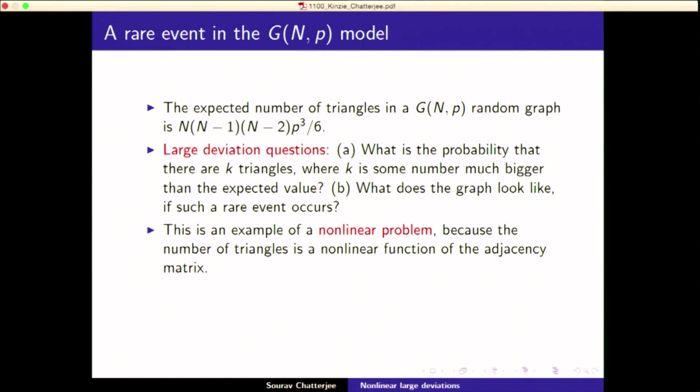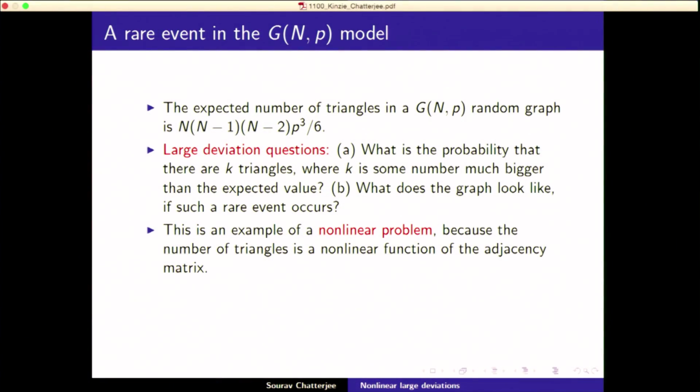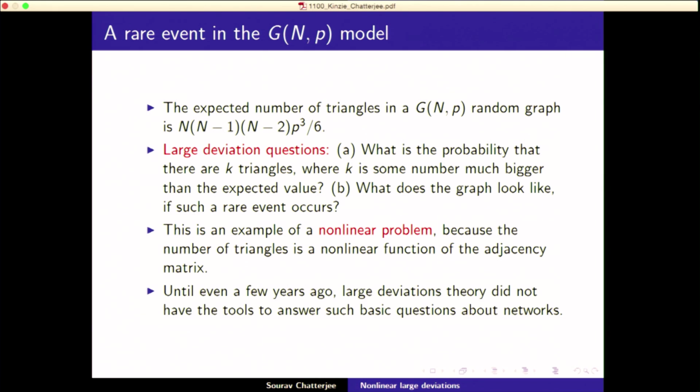So this is an example of a nonlinear problem because the number of triangles is a nonlinear function of the adjacency matrix. The adjacency matrix of the graph is the matrix which has zeros or ones depending on whether there's an edge between i and j or not. And the entries are all independent. And this is a nonlinear function of these entries. So this is a very simple, basic nonlinear question, one of the simplest you can think of.